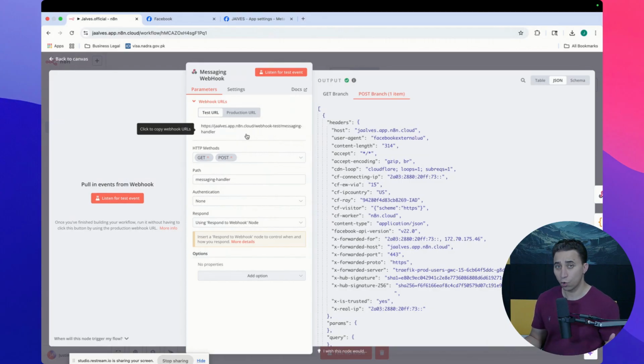So I want to make sure that if someone by any chance copies this n8n endpoint and starts to send requests to my AI automation flow, at least I want to know if it comes from a trusted source. Do you know what I mean? If a request comes from some source that I'm not authorized, I want to be able to see that, and then I'm going to decide what to do.